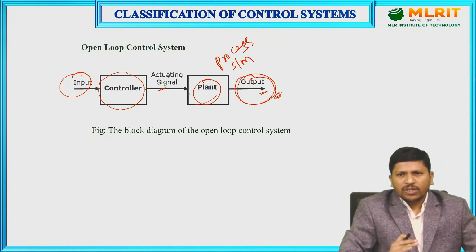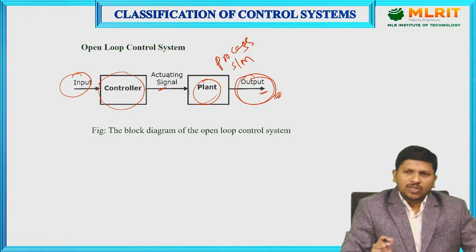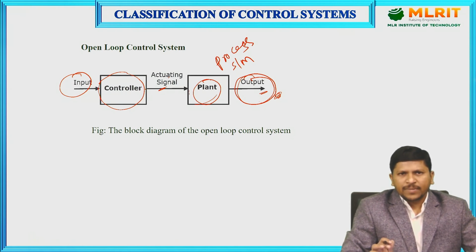Whenever we switch on the room heater, the water heats up. But when we want to turn it off, we have no idea; we check whether the water is heated or not, and only after that do we switch it off. There is no feedback, so it does not switch off automatically. That is why this comes under the open loop control system. Another good example is the traffic light control system.